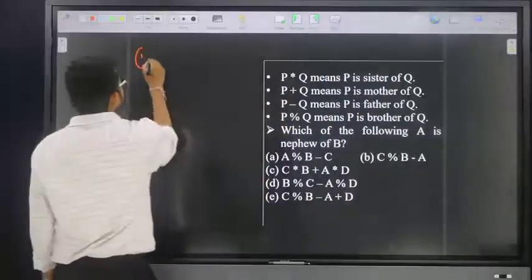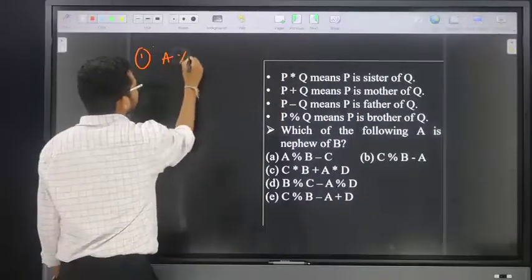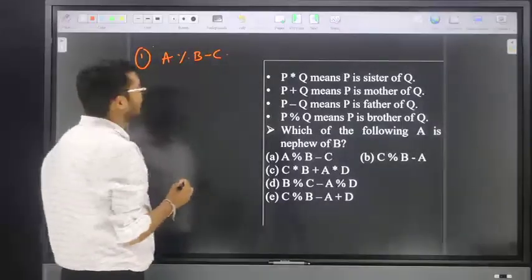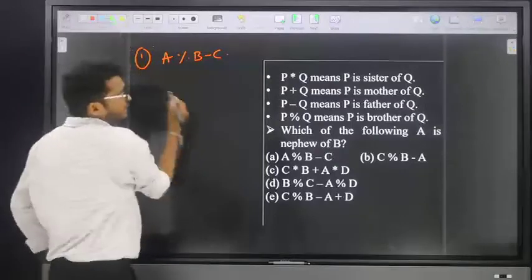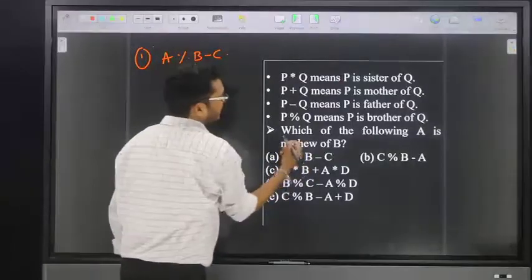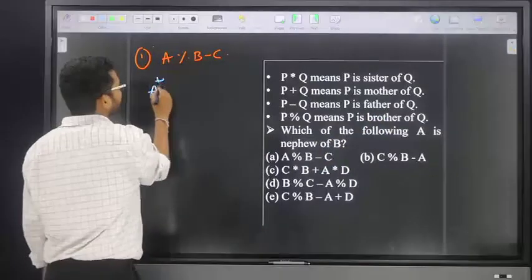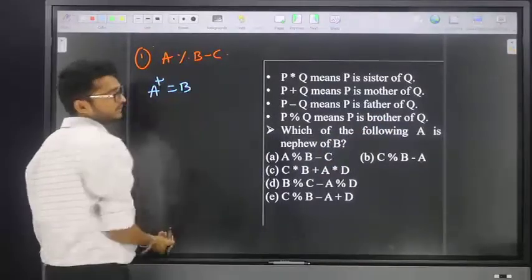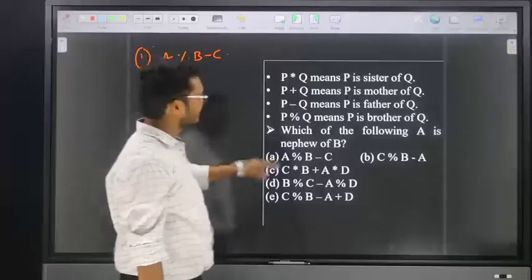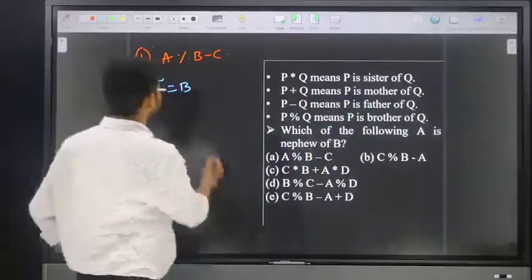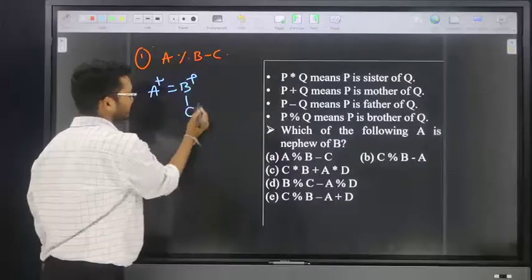Option number one is A percentage B minus C. A percentage B means what? A is brother of B, since percentage means brother. The next one is B minus C. What is the meaning of B minus C? B is father of C.